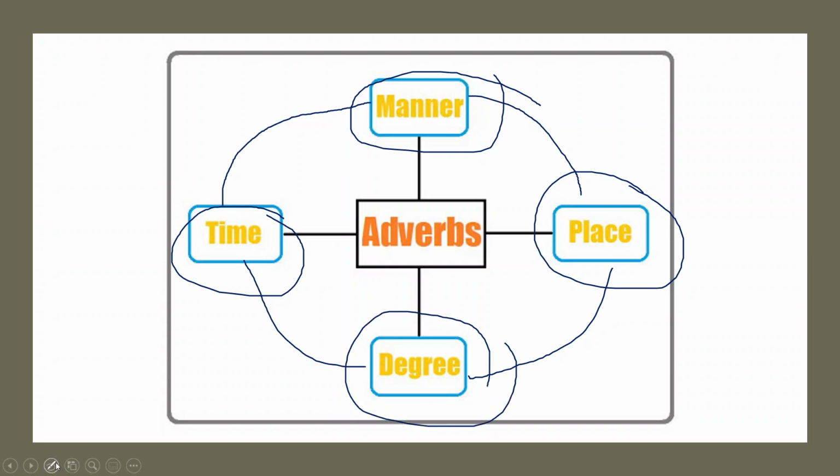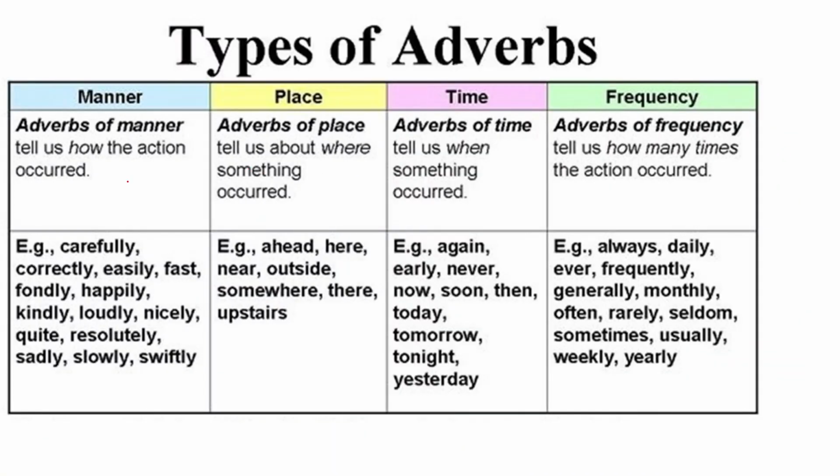Okay, children. Now first we are talking about adverb of manner. Adverb of manner will tell us how the action occurred. हमेशा याद रखना, adverb of manner जो रहेगा ना, it will ask the question how. In a sentence, if the sentence is giving the answer that how the action happened, it means कि वो कौन सा adverb है?